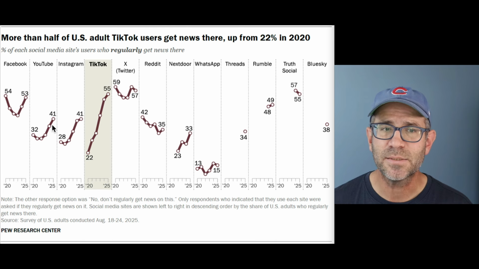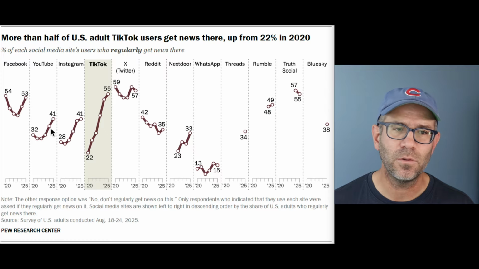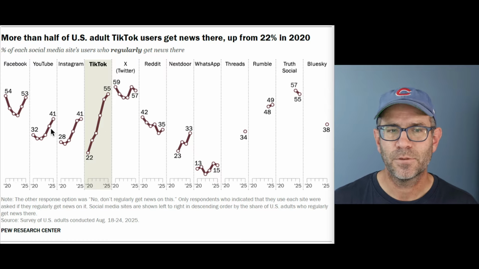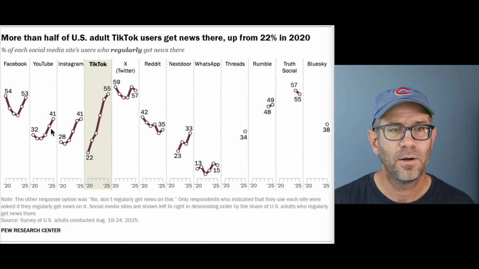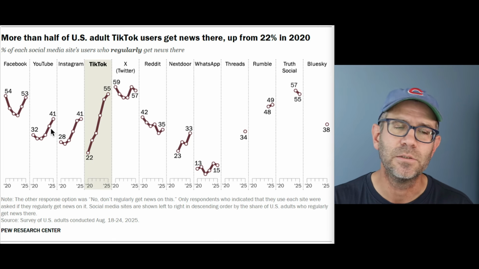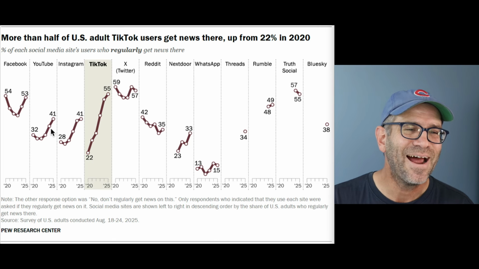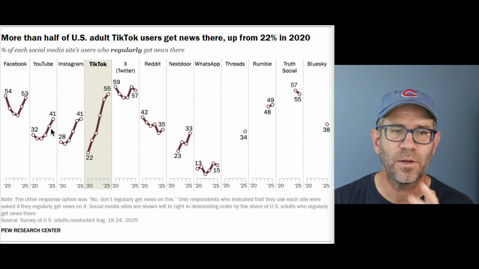And at the same time, I'm kind of surprised that YouTube isn't killing this, right? Because I would think that if you're a traditional local news venue, then you would be all over YouTube, right? Because you could post your videos like I do here, right? And similarly for Facebook and Instagram, right?